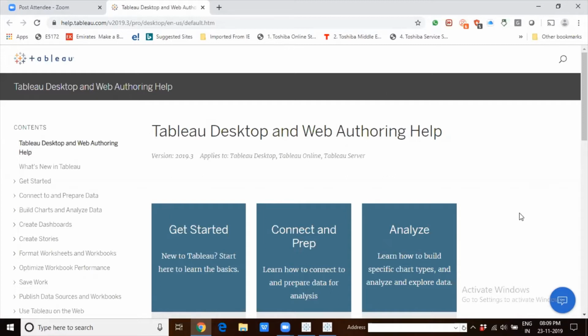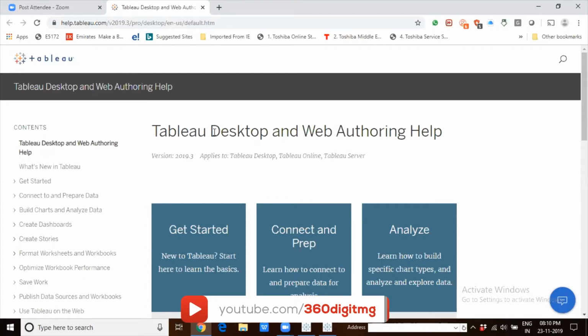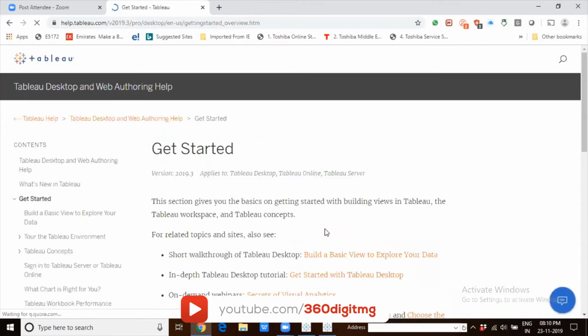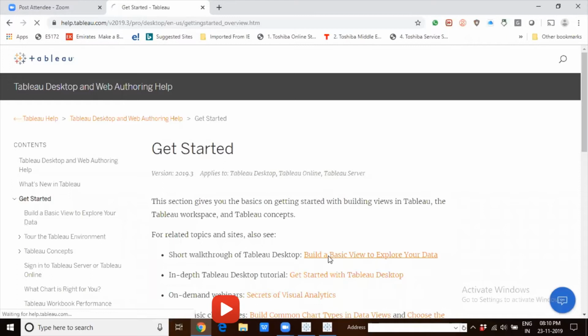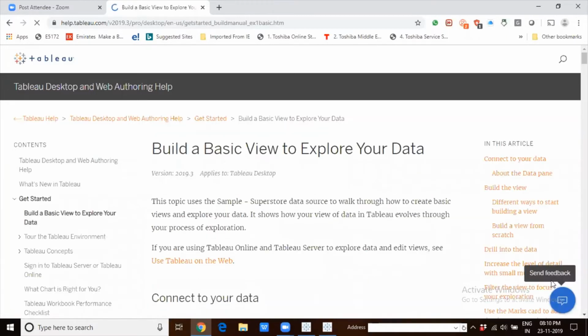And on this page, a new thing that has been introduced is the option to send feedback. There is this blue send feedback icon which gets displayed here in the bottom right corner of the help page. On every help page, you might start looking at topics, you might start navigating to different pages. Wherever you go, you will find this blue icon which will help you send your feedback.